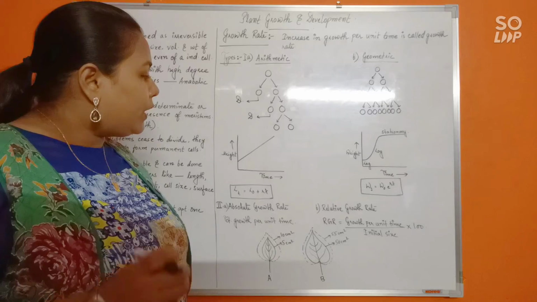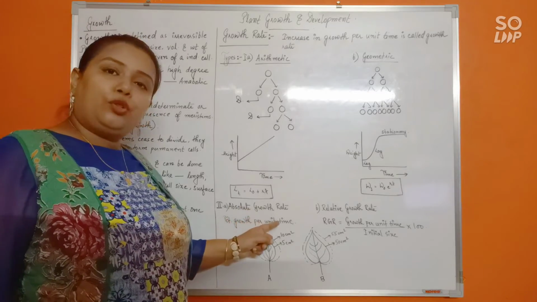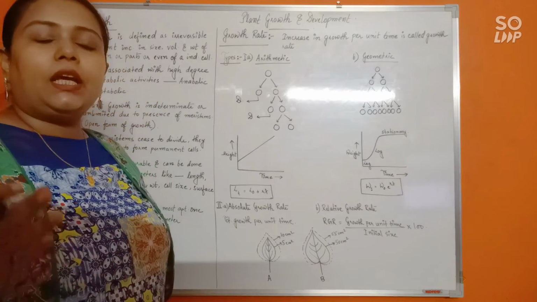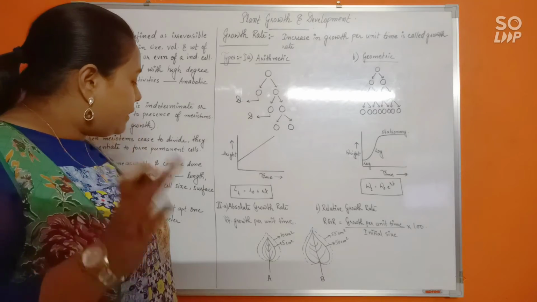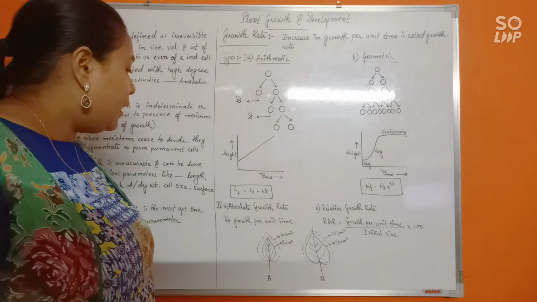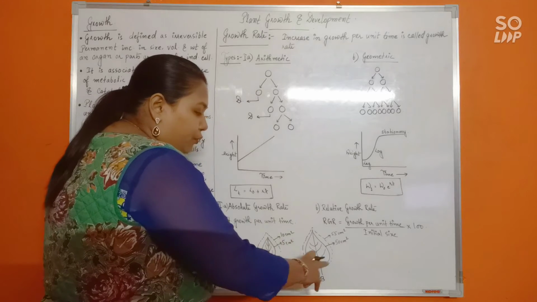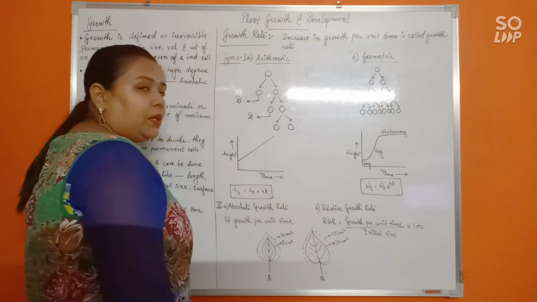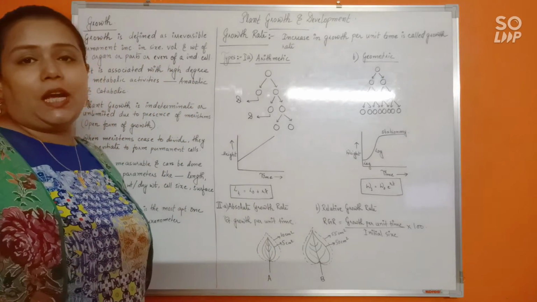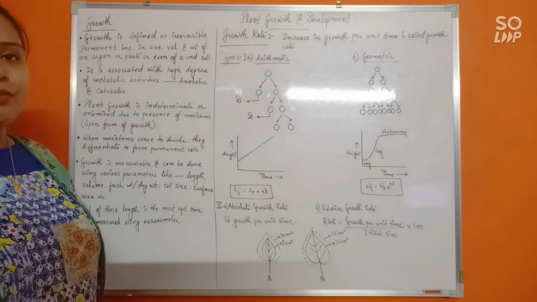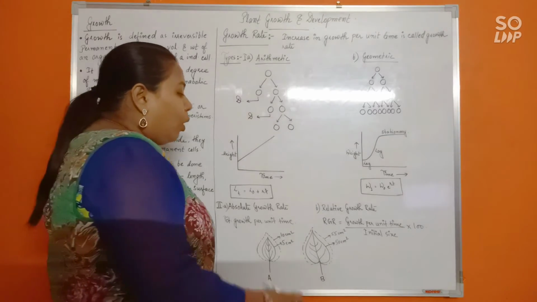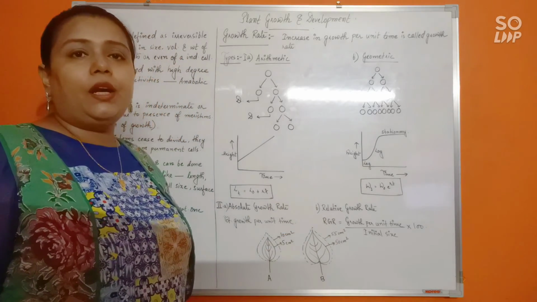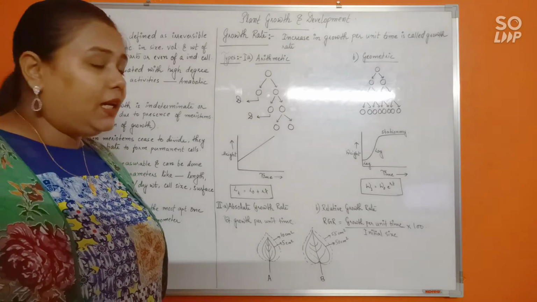Now see, what is absolute growth rate? Absolute growth rate means simply the total growth taking place per unit time. It has nothing to do with the initial parameter of the plant. It is simply total growth per unit time. So absolute growth rate, if you count for both the plants: for plant A, from 5 centimeters square it has become 10 centimeters square. So how much total growth has taken place? Only 5 units of growth. For plant B also the same thing. From 50 it has become 55 centimeters square, so the total amount of growth is 5 units, right?